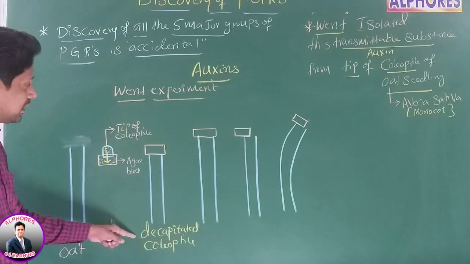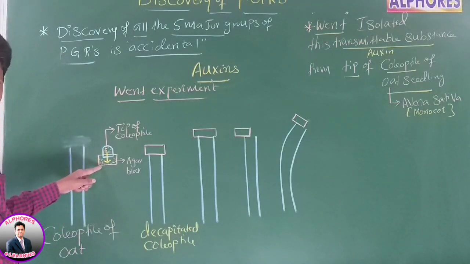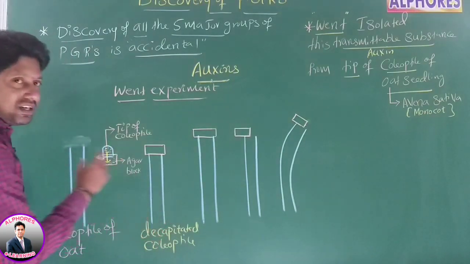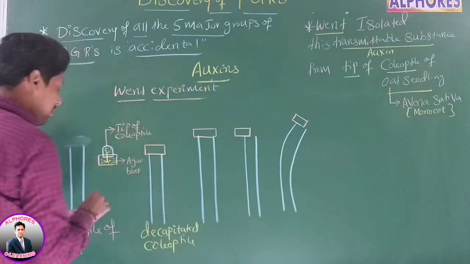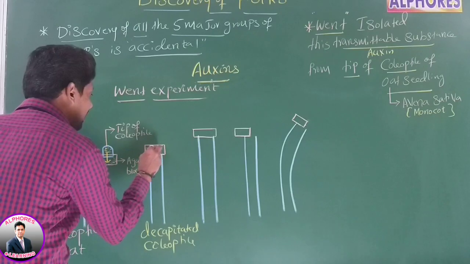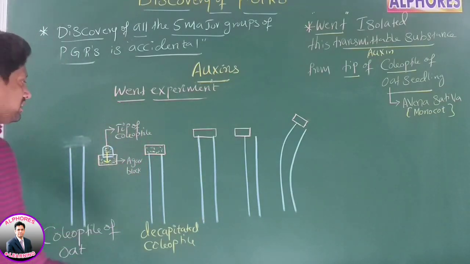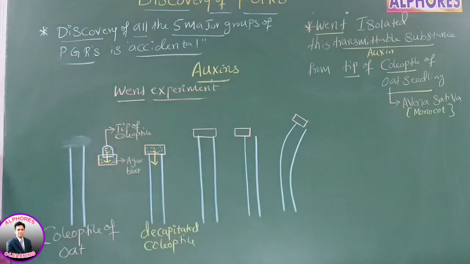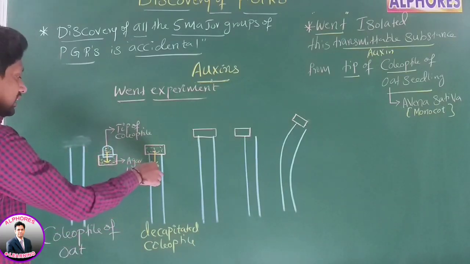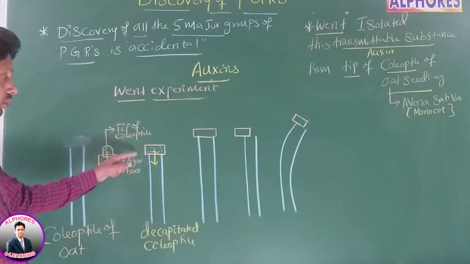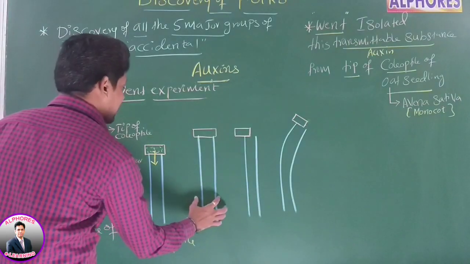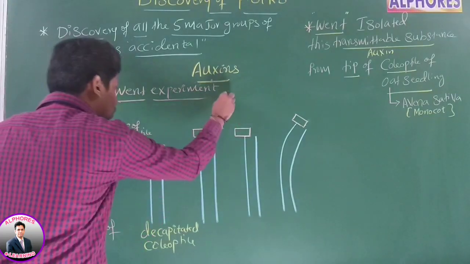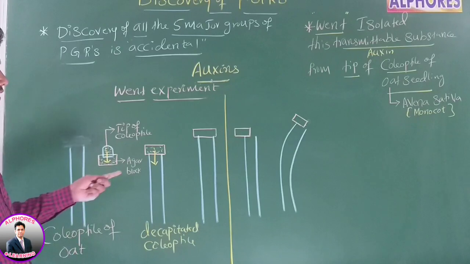Is it okay? Where is the tip then? This is the tip which is placed on agar block. Now what is this called? Decapitated coleoptile. Now on this decapitated coleoptile, when he placed this agar block, this transmittable substance has diffused into the decapitated coleoptile. Due to this, straight growth of coleoptile has taken place.